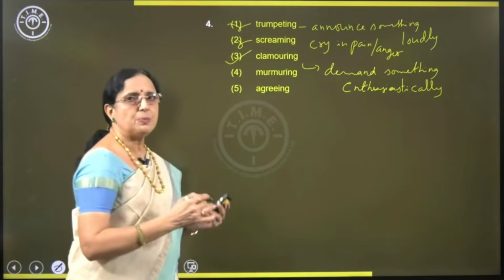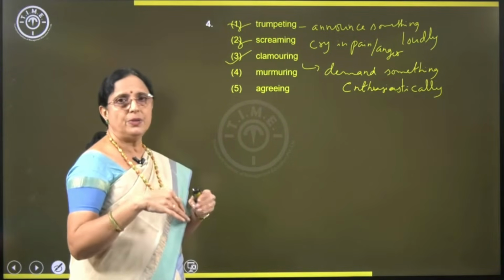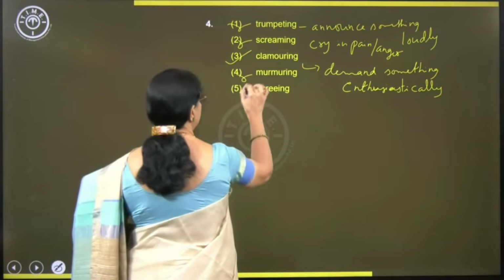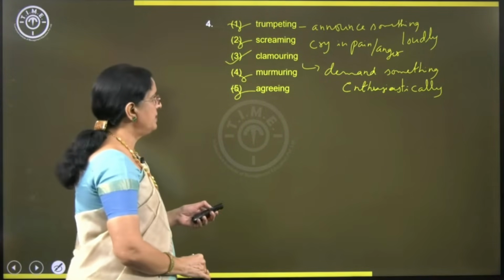Murmuring. Murmuring is what? Speak in a low voice. No, this is about enthusiasm. So, you don't murmur when you are enthusiastic. You say that loudly. Doesn't make sense. Agreeing? No. So, answer is clamoring. All right? Simple and straight.